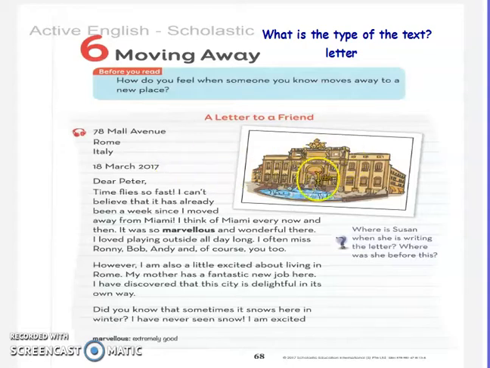And here we have a picture that Susan sent to Peter. Before we start, let's listen to the audio of this letter, and then we will understand it. Listen carefully, my students.